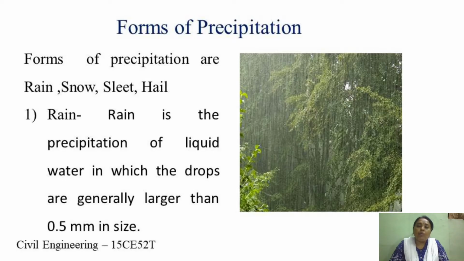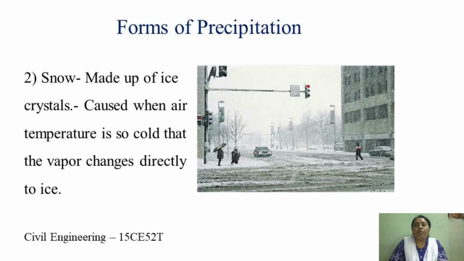So how can you differentiate between all these four? Generally, we say that rain is the precipitation of liquid water in which the drops are generally larger than 0.5 mm in size. If the droplet size of water is more than 0.5 mm, then we say that it is rain.